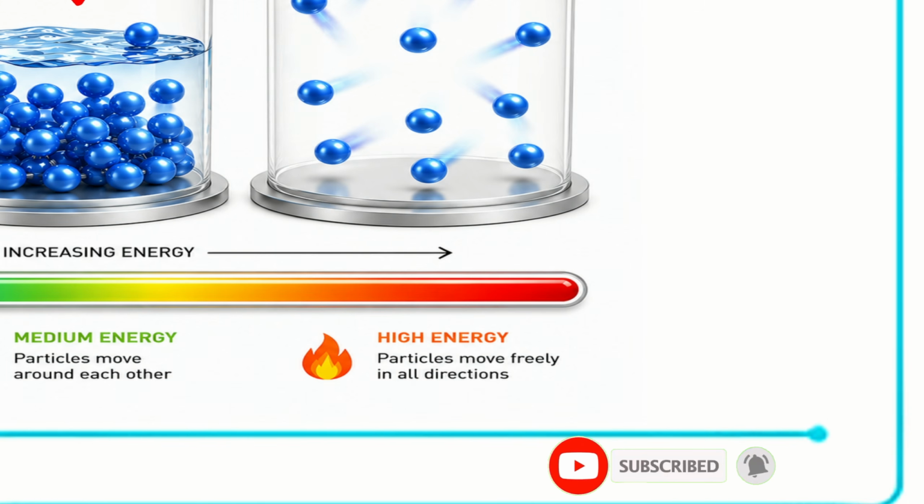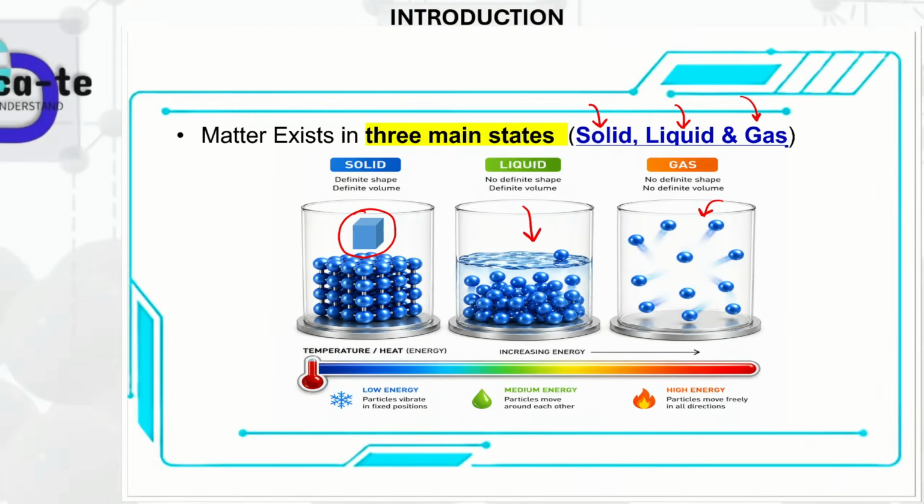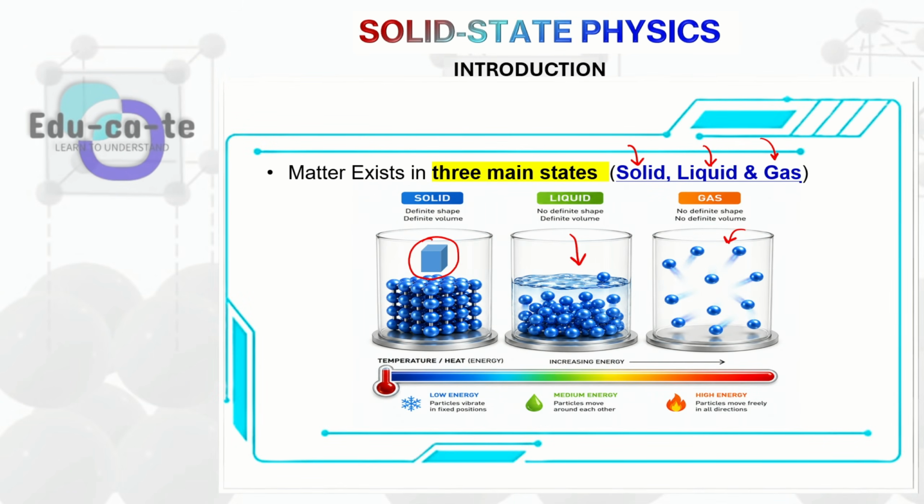Let's say you take a gas that smells very bad and put it in a room. It is going to fill up the entire room, because the gas particles move in multiple different directions freely with no constraints. So why is this all important? This is important because for solid state physics, we are particularly focusing on the solid state.